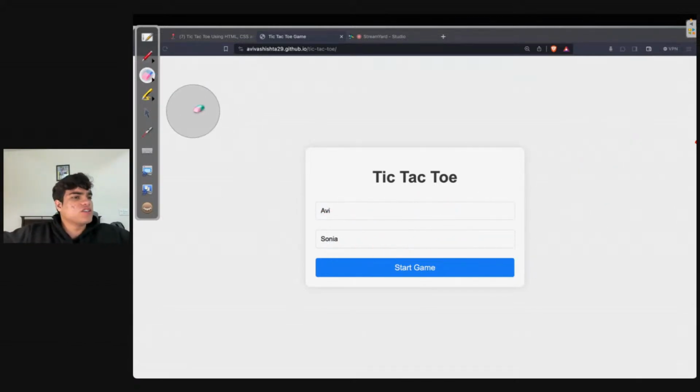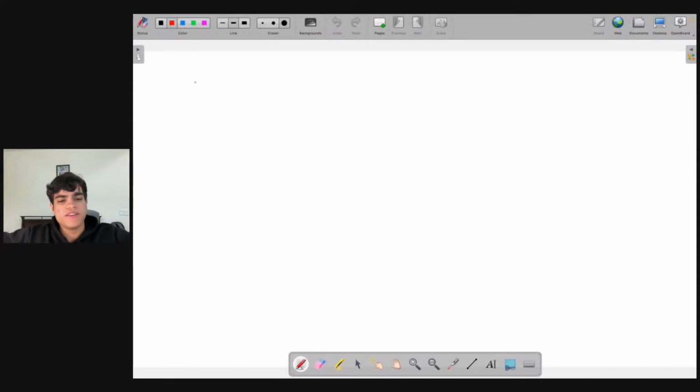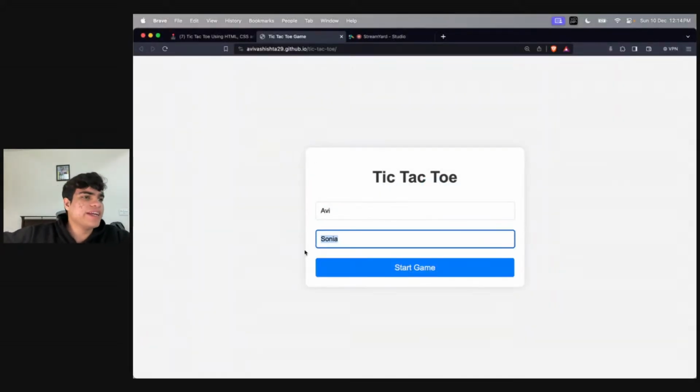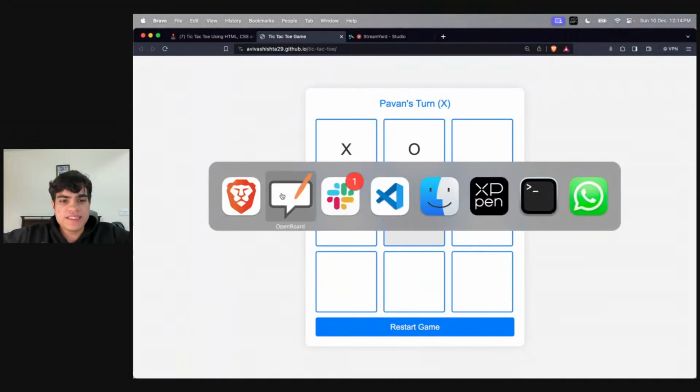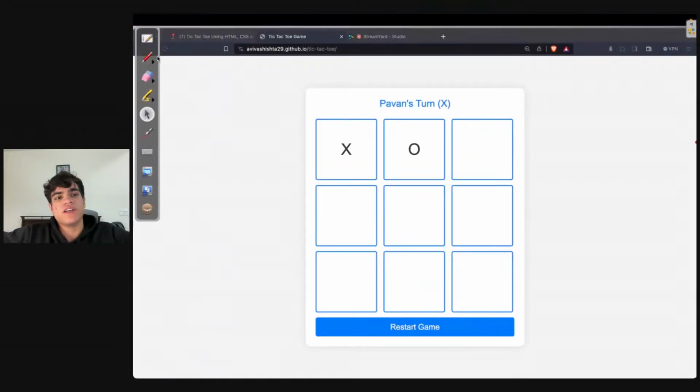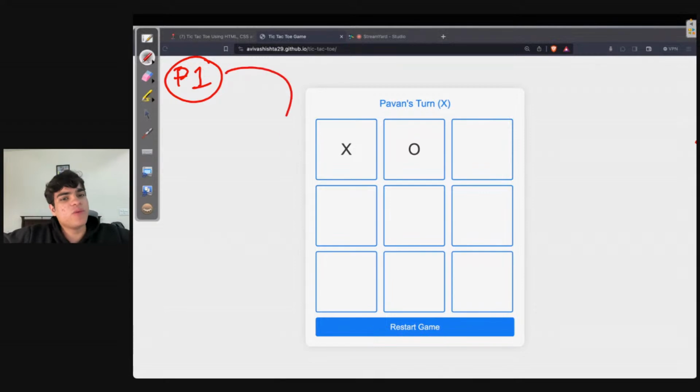So, okay, this is the first logic. Correct, guys? What is the second logic? The second logic is as soon as somebody writes some name. Let's take the name of Krishna because Krishna is really interactive. Let's say Pavan and Krishna are playing this game. When the game starts, Pavan was player 1, so player 1's turn is first. The moment Pavan plays his turn, Krishna's turn opens and now Krishna gets to play. So the second logic is that once the game has started, it will first be player one's turn.